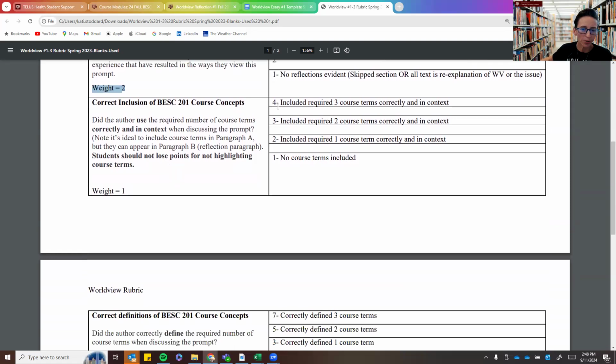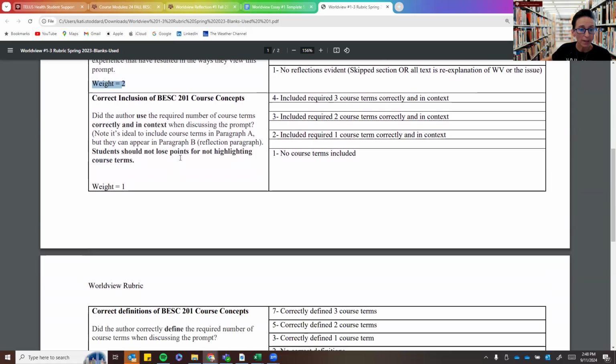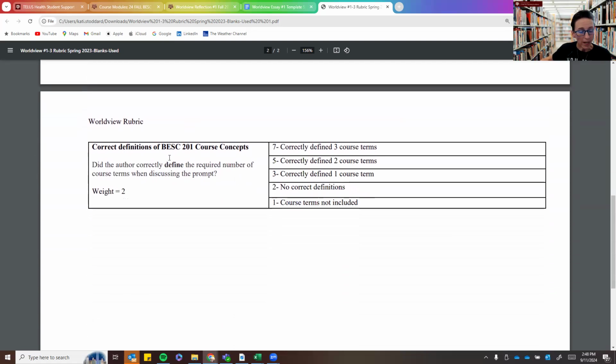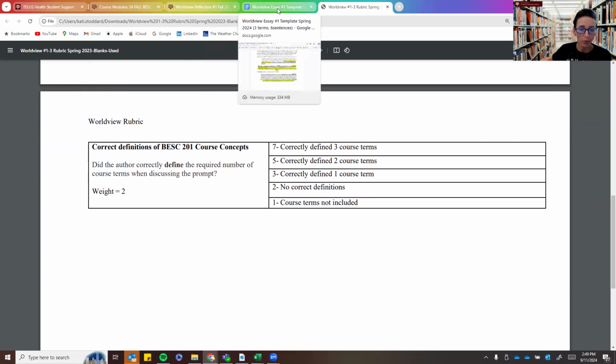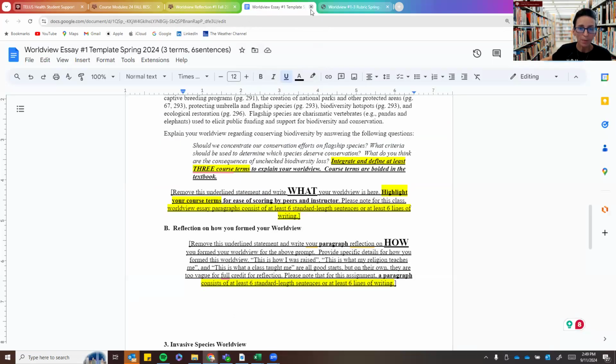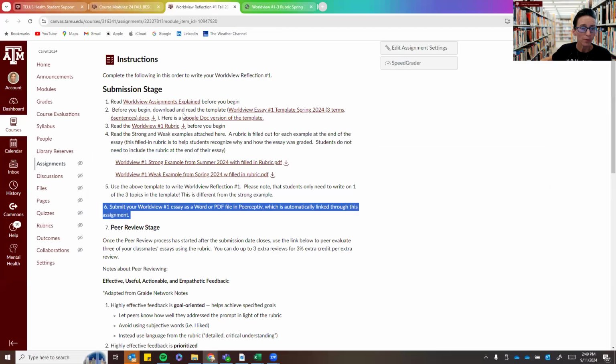You have to correctly include 3 course terms and use them in context. And then you need to define those course terms. So just note that. So that's the rubric. I highly encourage you to review that as well. Got that. Okay.